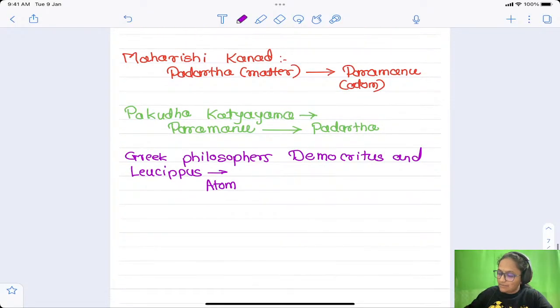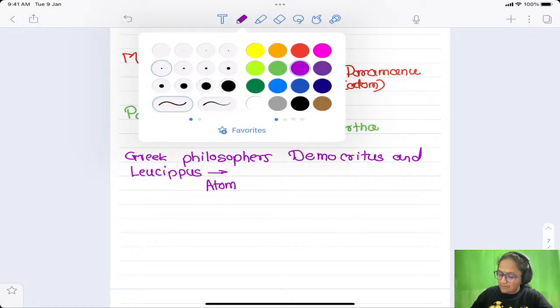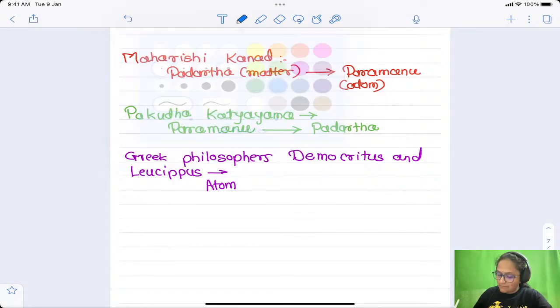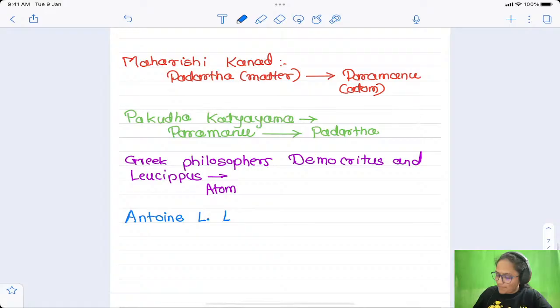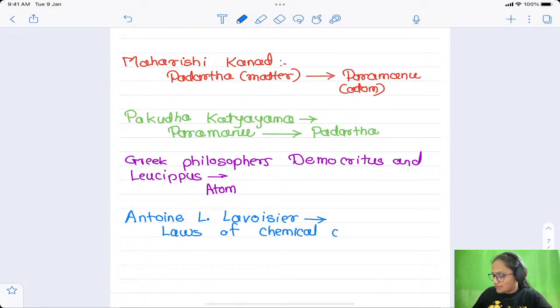Then after this, the next scientist is Antoine Lavoisier. What he has done is that he has given the two laws of chemical combination.